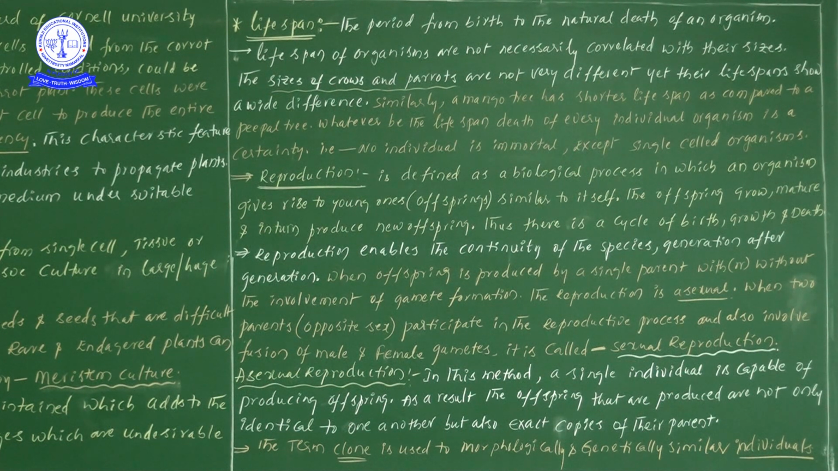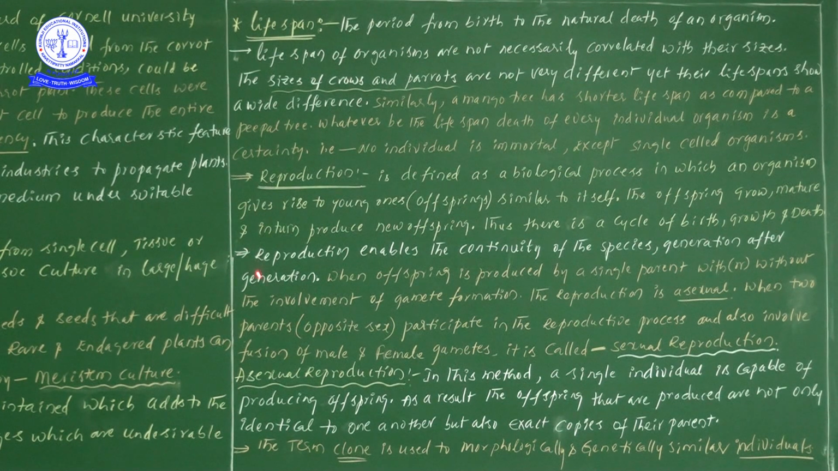Once the growth and maturity is completed, definitely that particular organism has the capability to give rise, or gives rise, to new offspring. So thus there is a cycle of both growth and death. First of all the birth process, later the growth process and finally senescence or the death process.